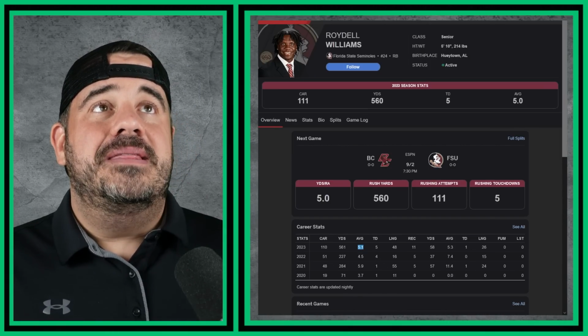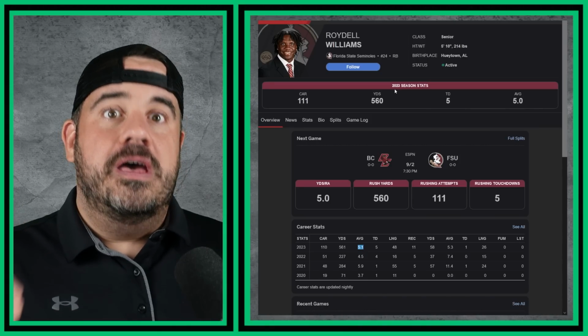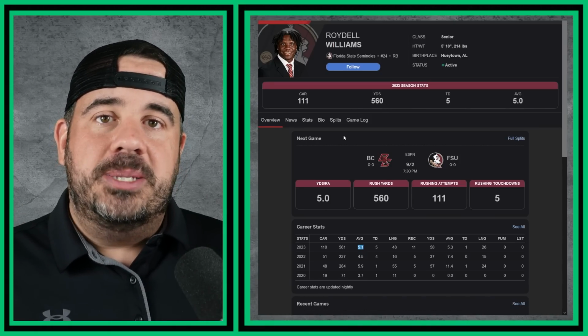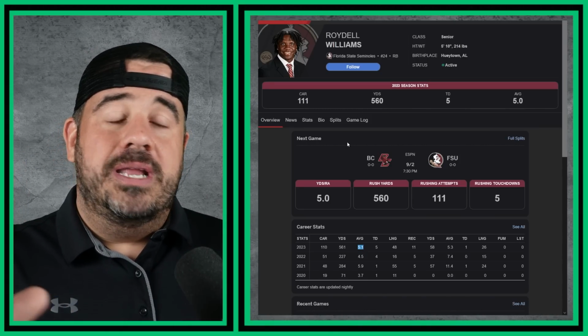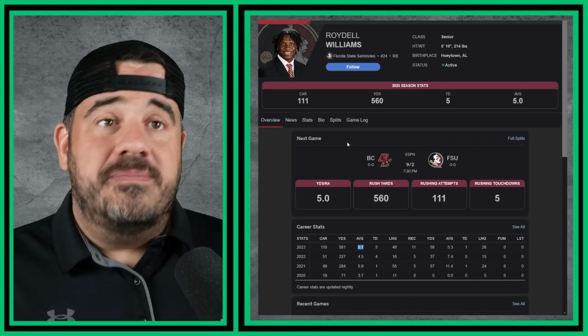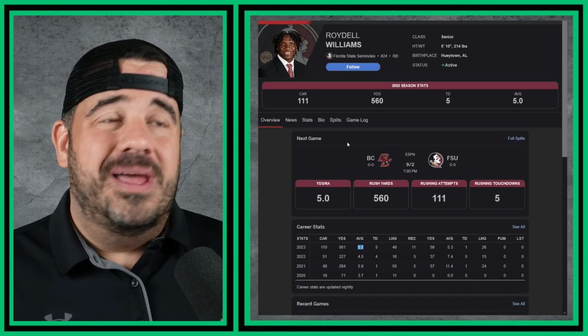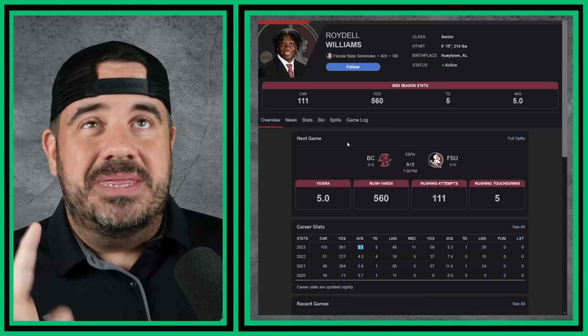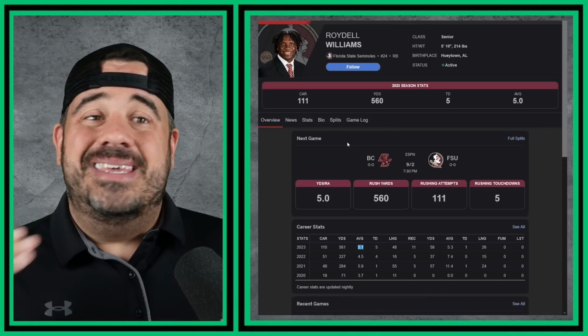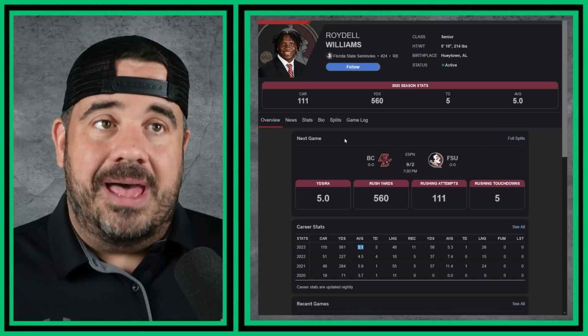So I think this is going to be more of a heavy run offense. DJ is going to do a lot of running himself. Roydell is going to get a lot of touches. I've seen some tickets for Roydell over for the season, and I like those. I don't like betting too many futures, but this is a future I like because I think he is going to tote the rock a lot this season.